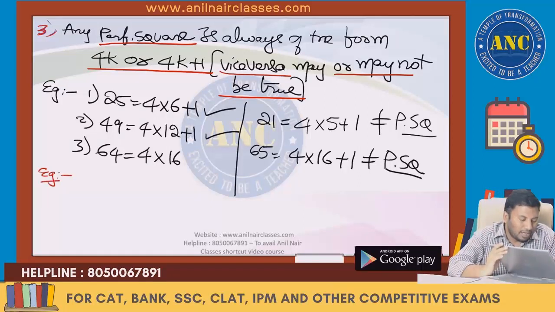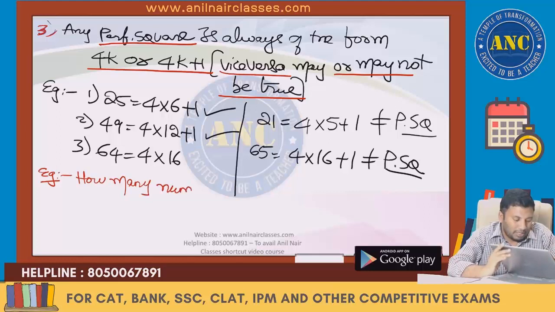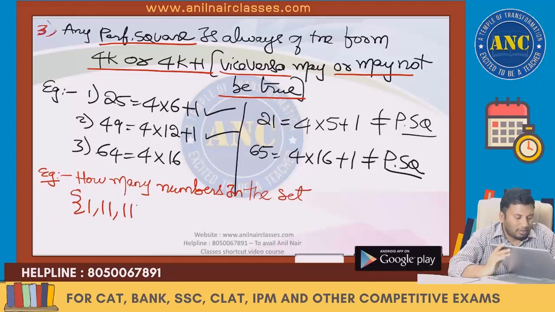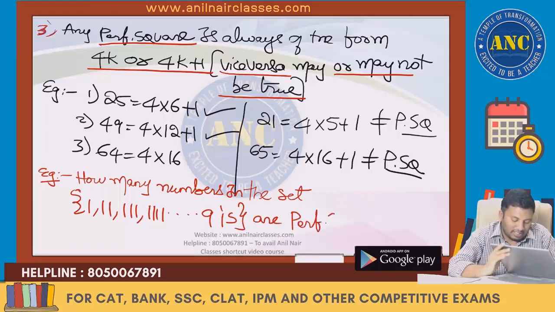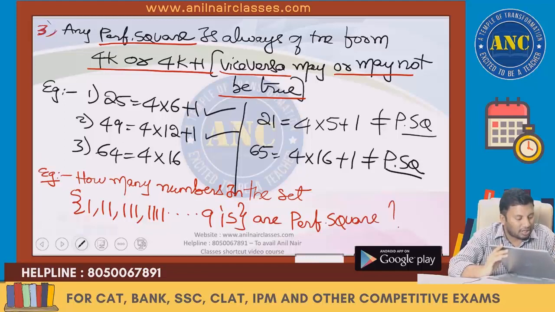Example, an examination based question. How many numbers in the set 1, 11, 111, 1111 and so on up to nine ones are perfect squares?